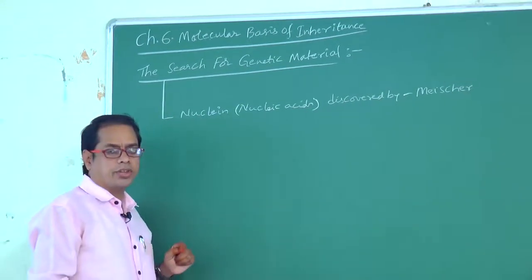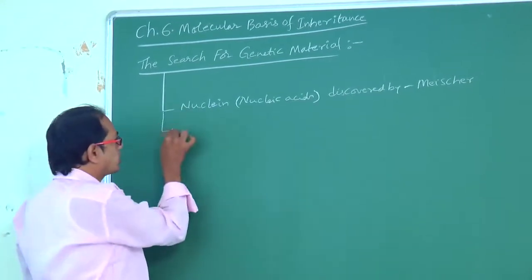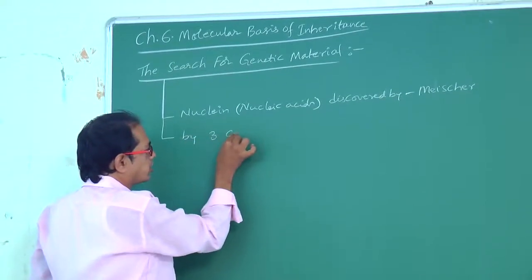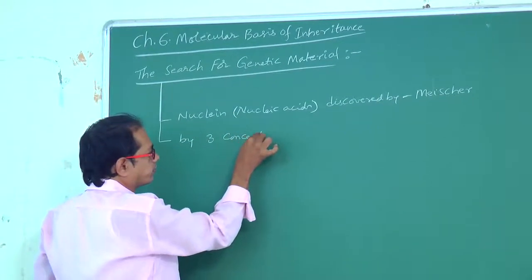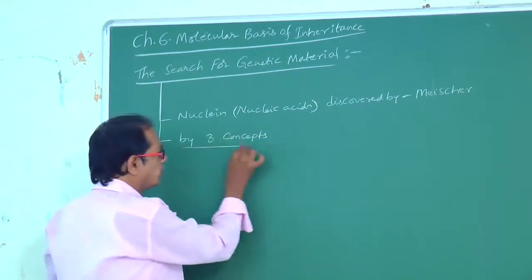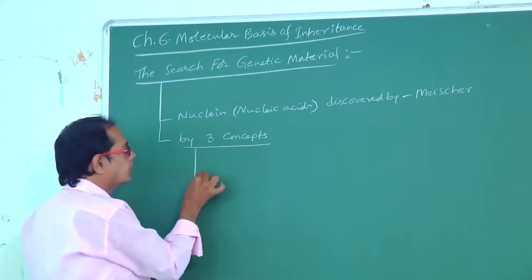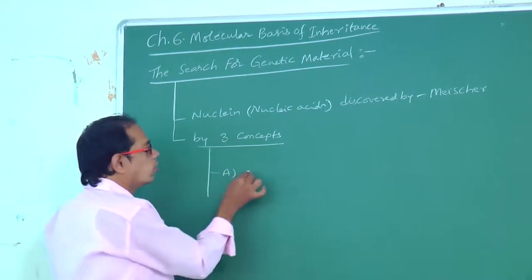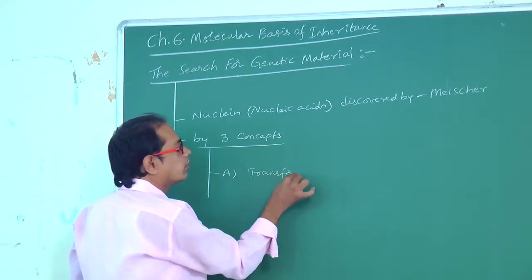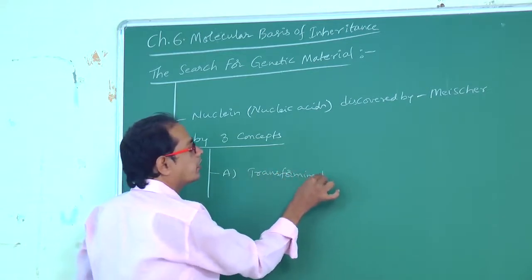This search for genetic material can be explained by three concepts. What are those three concepts? That is, one is called transforming principle.